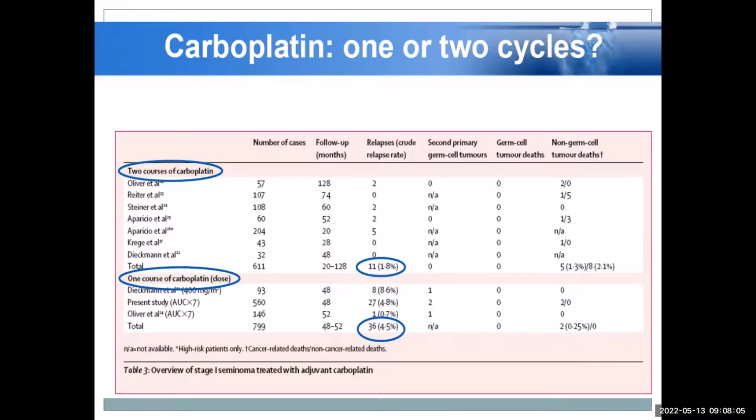If the patient has developed any complication from the first cycle, we generally don't push for the second cycle of carboplatin, because we don't know the long-term complications of the second cycle in this group of patients. But in a fit patient, we consider 2 cycles. Otherwise, 1 cycle is the standard answer for this stage 1.